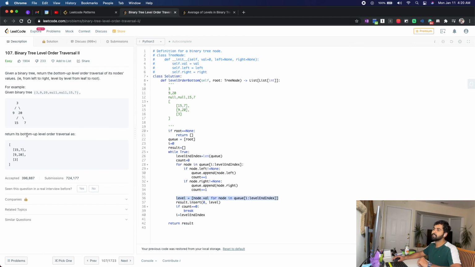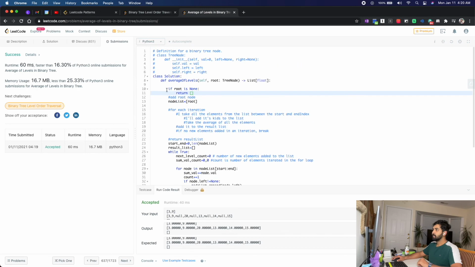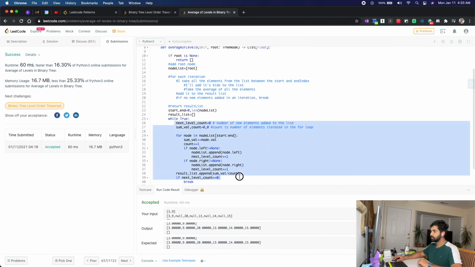I'm supposed to list out all the elements in a level ordered traversal, so I have taken a list comprehension. Nice. Maybe I could do this in a better way right now if I look at it, but that's another video. So the walkthrough is simple. Each level will be added to the node list in a specific iteration of this while loop. The first level is added by us before the while loop has started, and then as long as there are nodes in this level, do this. So I'm doing a quote unquote BFS traversal, taking every node between that start and end index and adding them up.